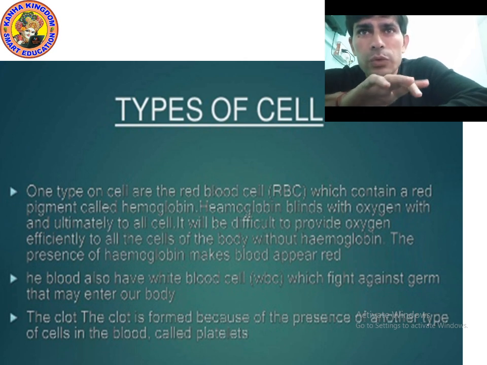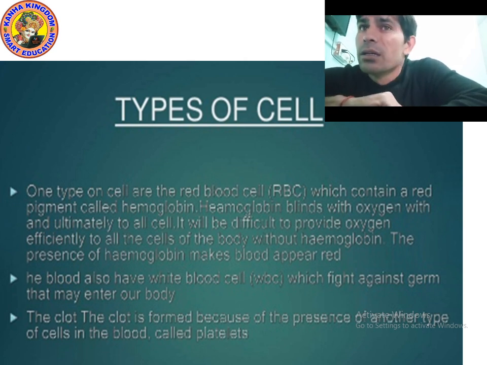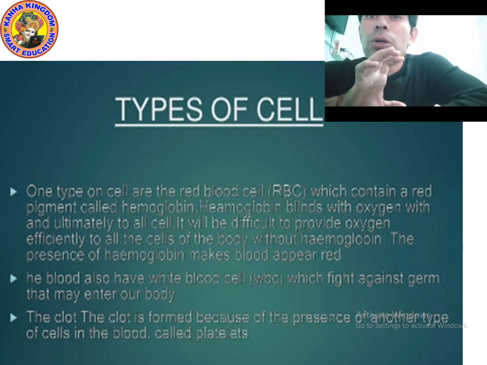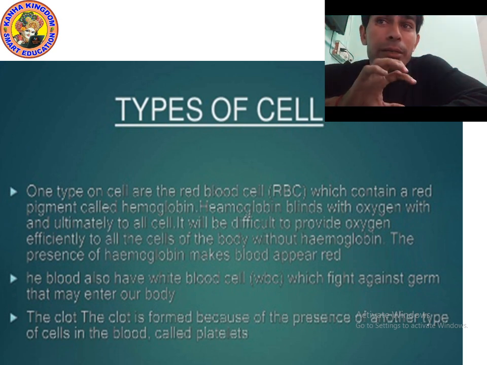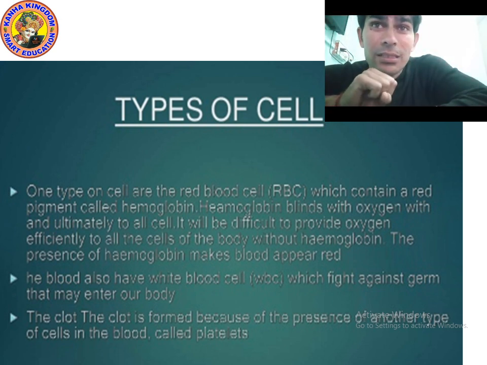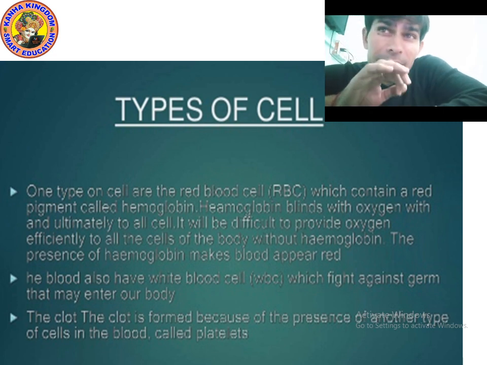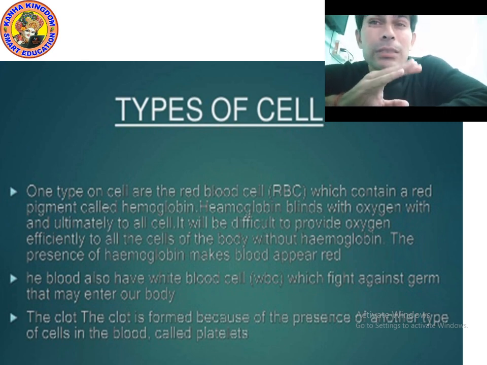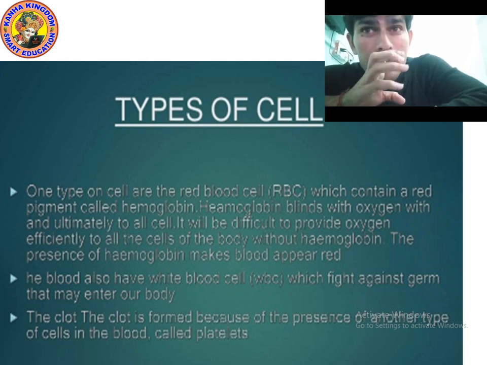Okay, I hope you understood. Blood has red blood cells, which contain a red pigment called hemoglobin. Hemoglobin binds with oxygen and carries it to all cells, and it will be difficult to provide oxygen without hemoglobin. The presence of hemoglobin makes the blood appear red.